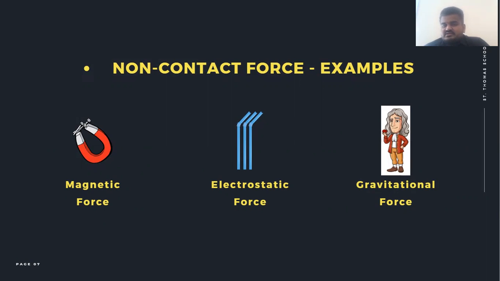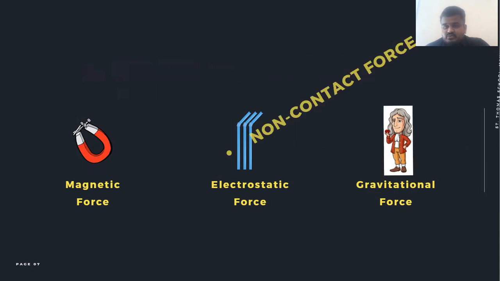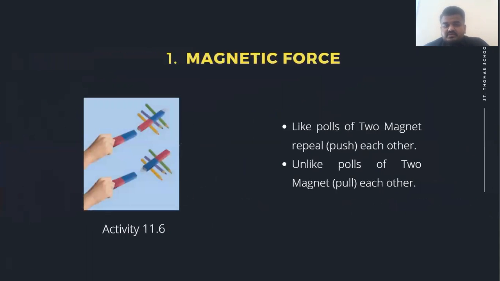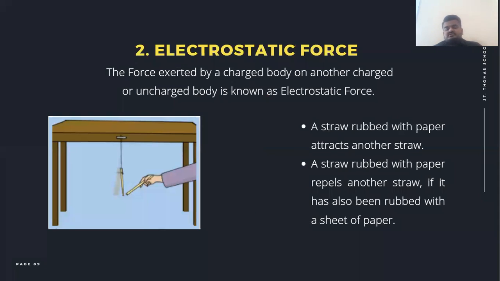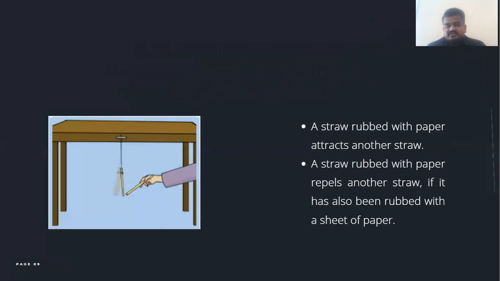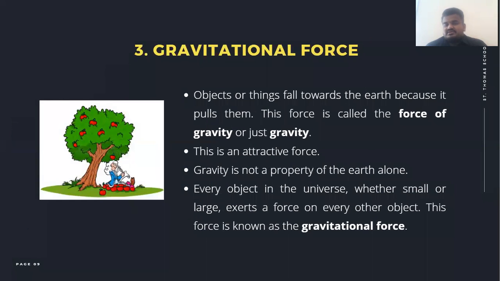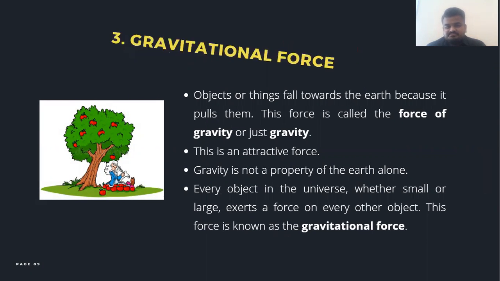After it, this is a non-contact force. We already discussed many examples for non-contact types of force, and one of them is magnetic force. Next one was electrostatic force. We have discussed it with the example of a balloon and a straw, how the electrostatic force is applied. Next one was the gravitational force, the story of Newton Baba and all.